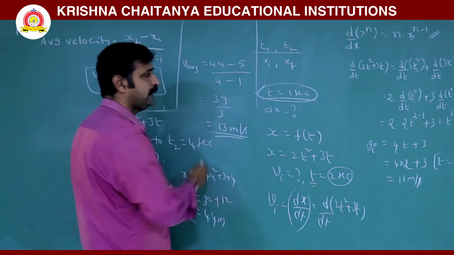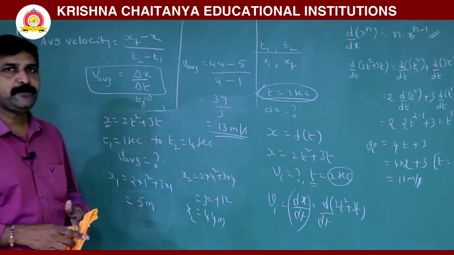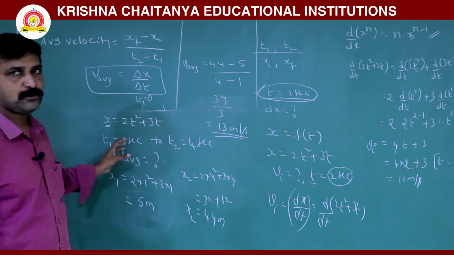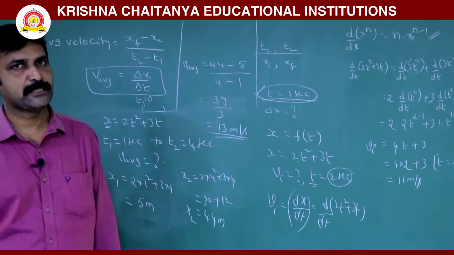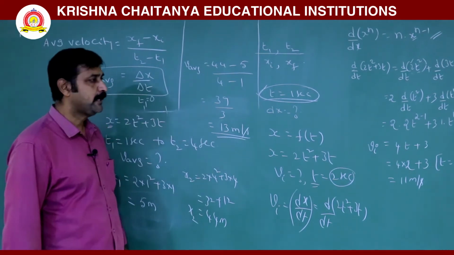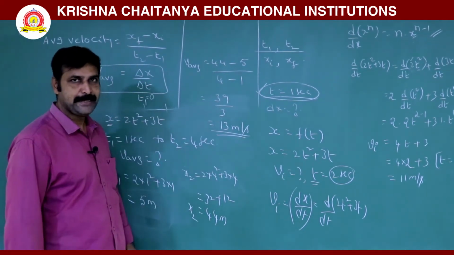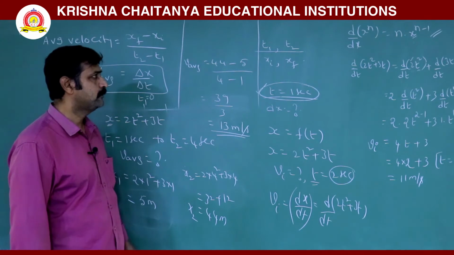So you can find the difference. When a problem is given, you will be asked to find either average velocity or instantaneous velocity. Okay? This is the difference between instantaneous and average velocity when problems are given.